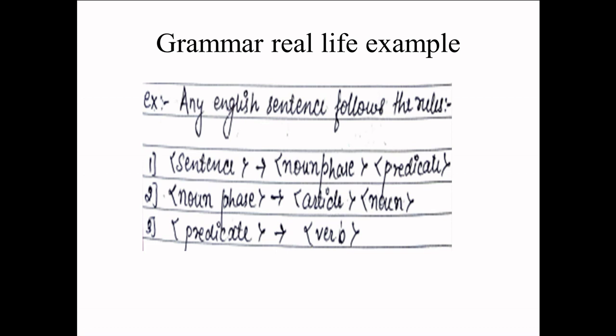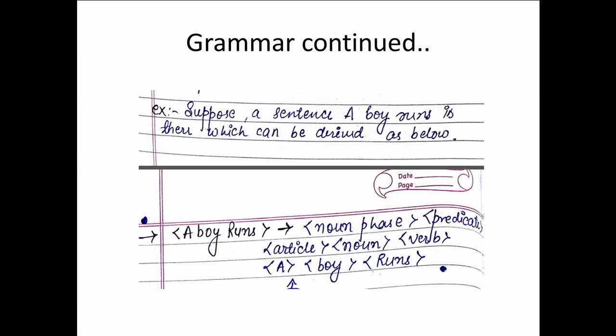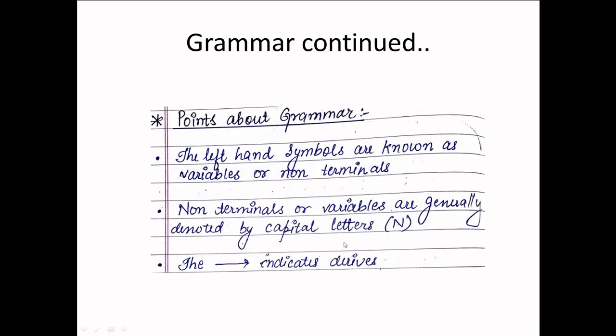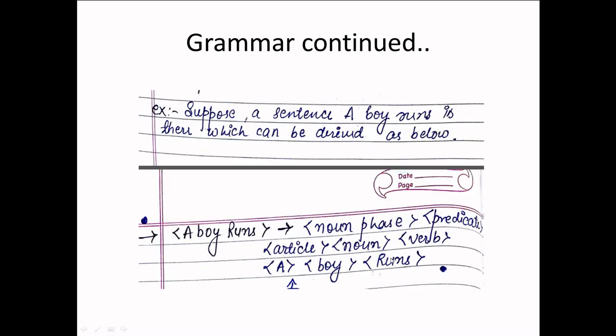First is sentence gives noun phrase plus predicate. Noun phrase gives article and noun. Predicate gives verb. So we have to use these three rules in order to make the sentence a boy runs. As it is a sentence, it uses rule number 1, noun phrase plus predicate. Now the noun phrase is divided into article and noun, and the predicate is divided into verb. So article is A over here, noun is boy, and verb is runs. So we are able to construct the sentence a boy runs by using all the three rules.